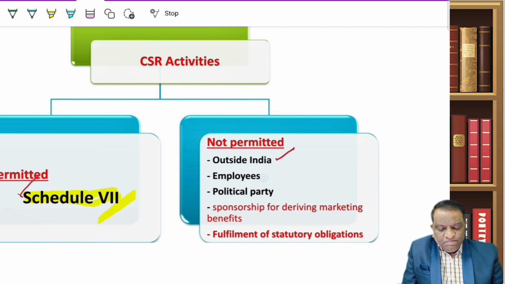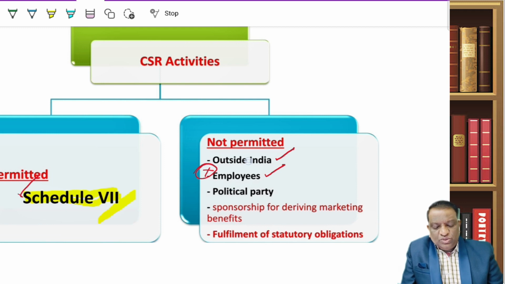Spending that money outside India, spending the money on employees, take a star of it. He is asking, so I should not use this CSR money to spend on my own employees. This is basically a social responsibility. So again, I should not use it to divert for internal purposes, and I should not give it to political parties, and it should not be like a sponsorship for delivering marketing benefits. So you should not get any marketing benefits by utilizing this amount and providing water tankers with your company name, or operating a park with your company name. No, that again becomes a sponsorship. Then you are indirectly getting the benefit. No, this CSR should really go to the society.